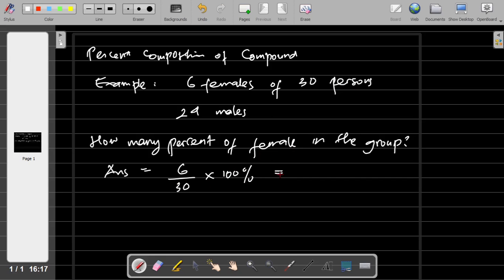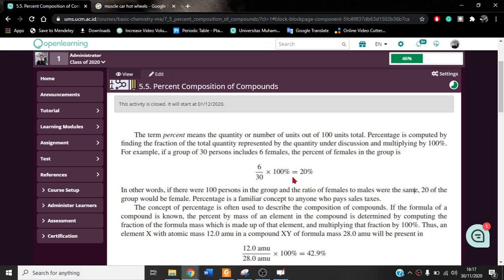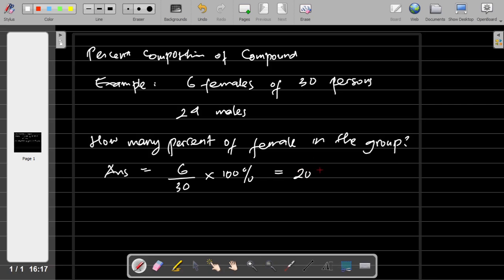So the value will be 20%. So 20% of the group consists of 6 females.